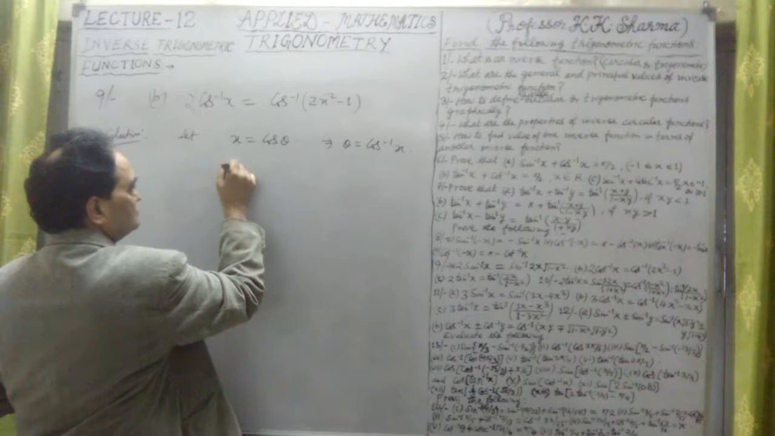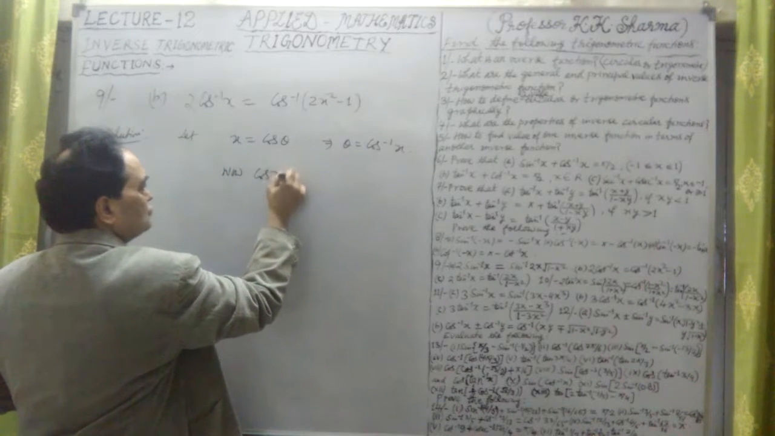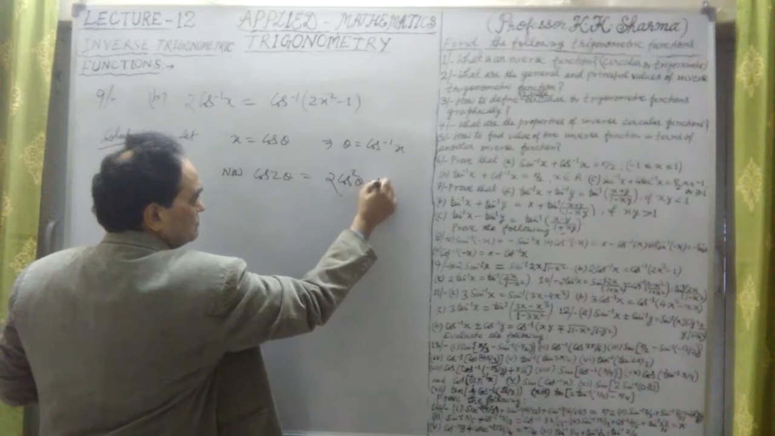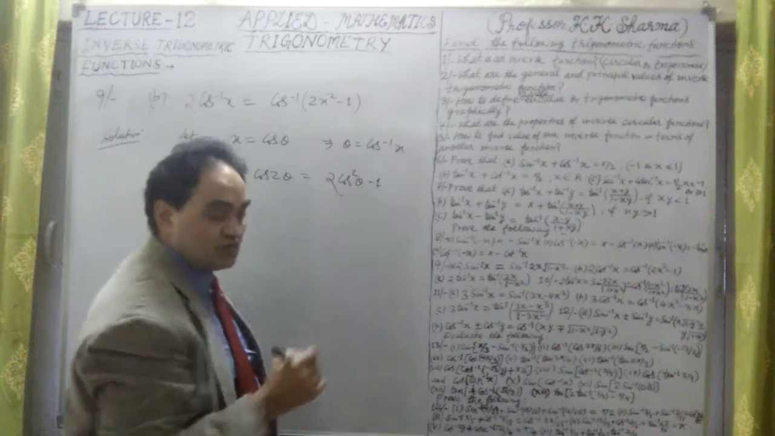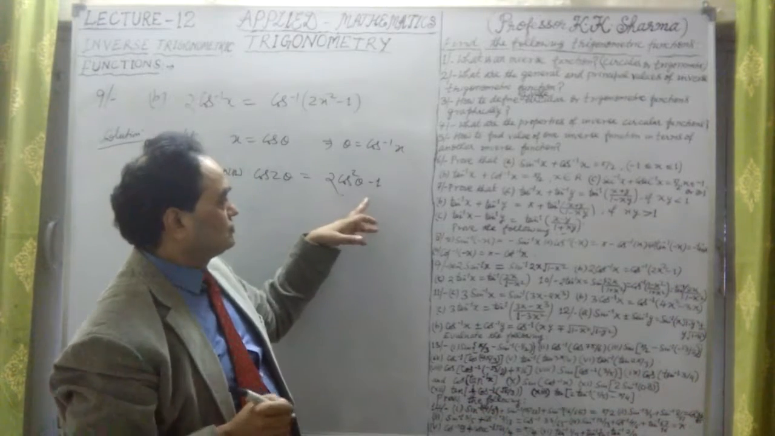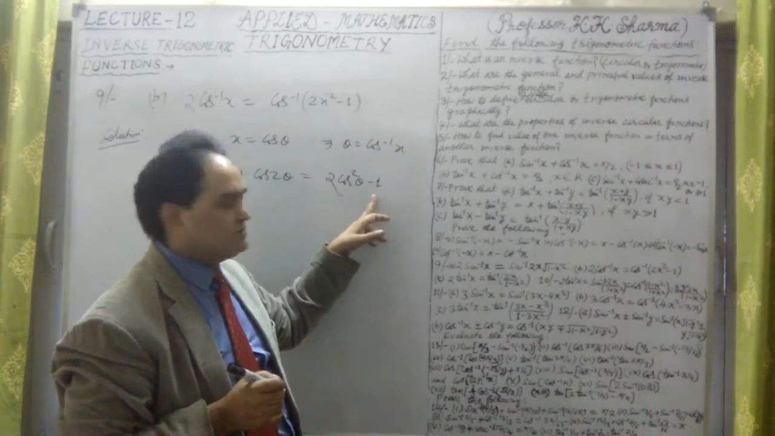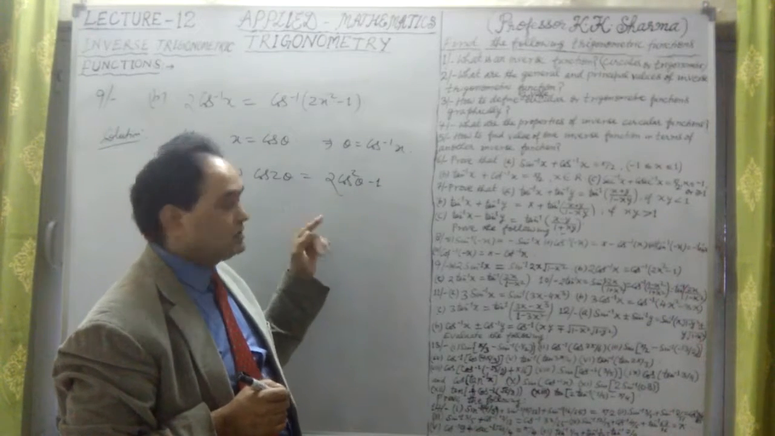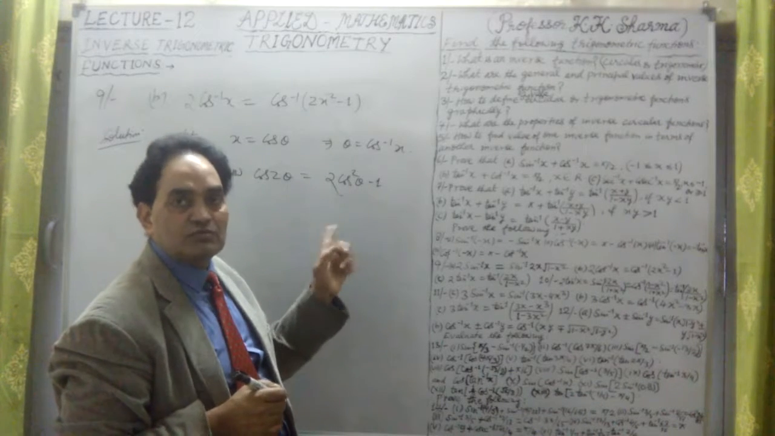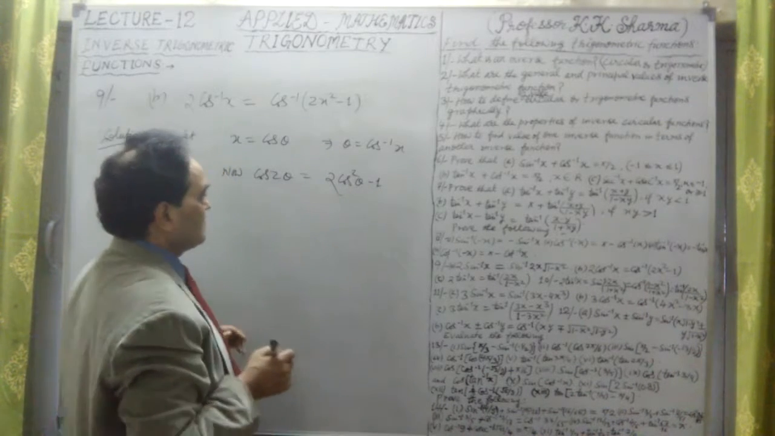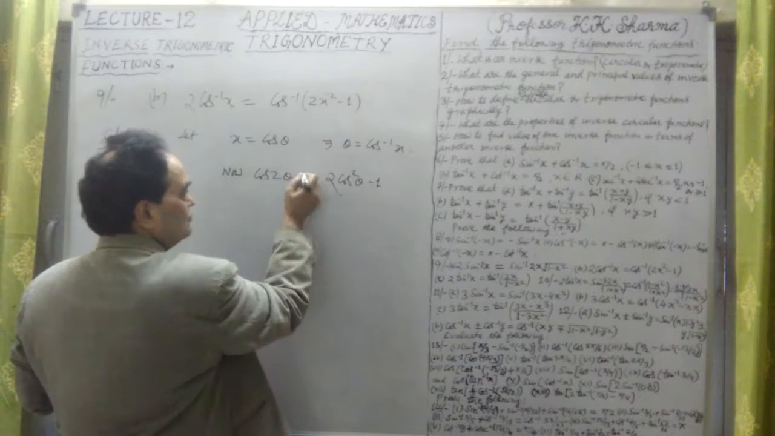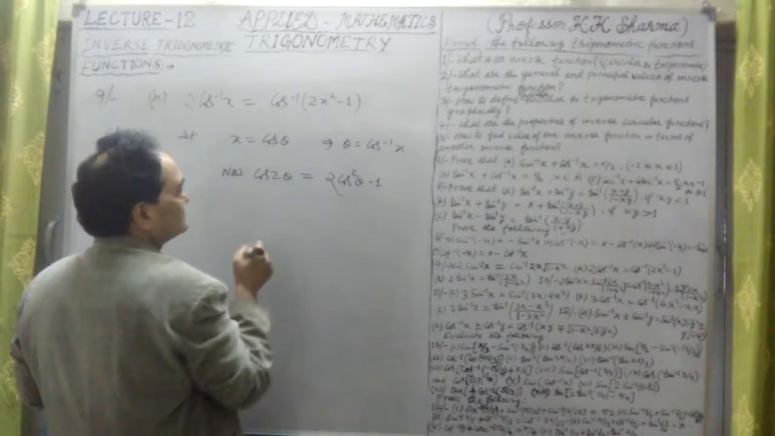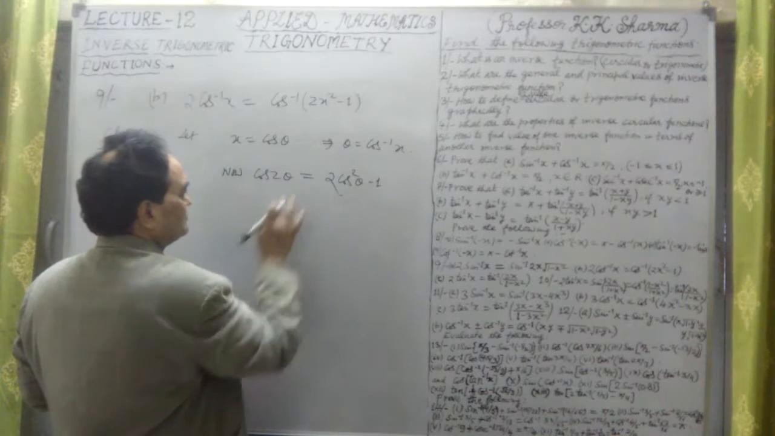Now cos 2 theta is equal to 2 cos square theta minus 1. There are 4 formulae for this: 2 cos square theta minus 1, 1 minus 2 sin square theta, cos square theta minus sin square theta, and 1 minus tan square theta upon 1 plus tan square theta, which is in terms of tan theta. Cos 2 theta has 4 values. Let us take 2 cos square theta minus 1.